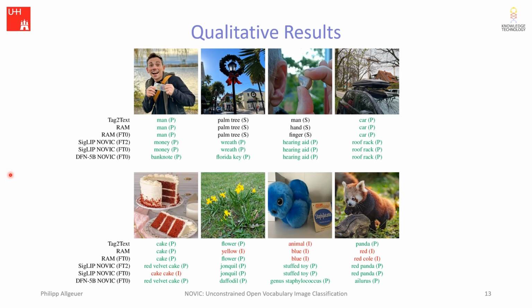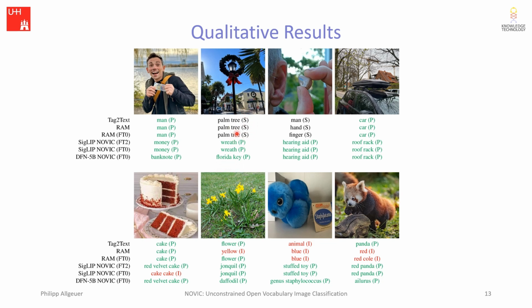In general, it can be seen that RAM frequently misses the main point of images, like predicting man instead of banknote, or predicting hand instead of hearing aid, which is clearly the focus of this image, or car instead of roof rack, or in this image, predicting palm tree instead of referring to the lamppost with the wreath, which by the way I had to look up, but is genuinely located in Florida Key, as Novik suggests.